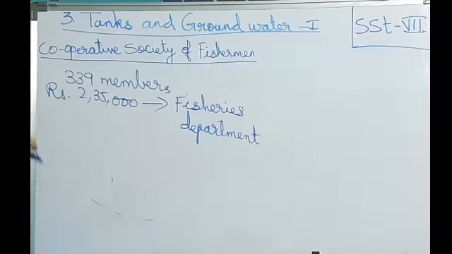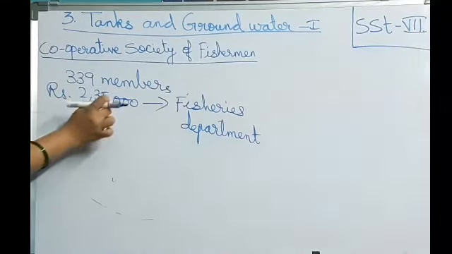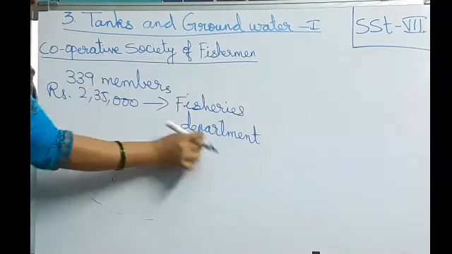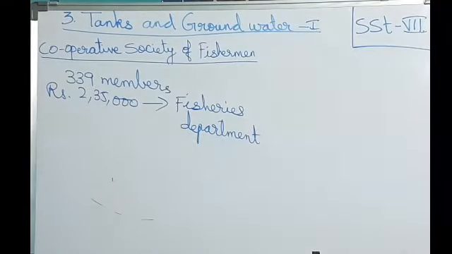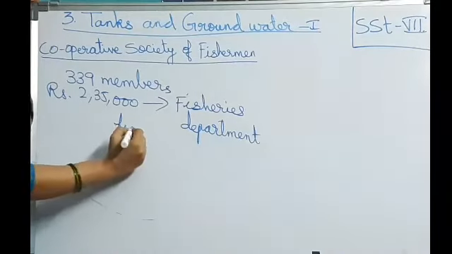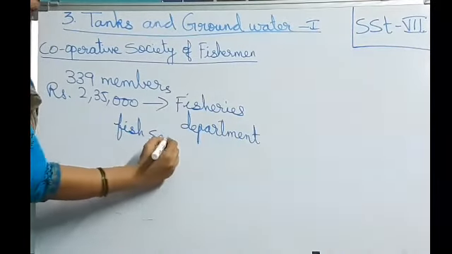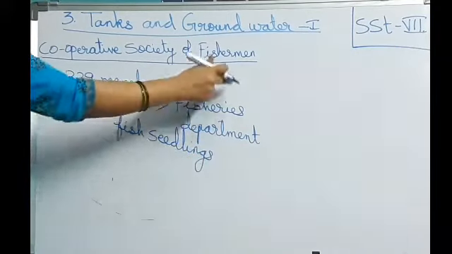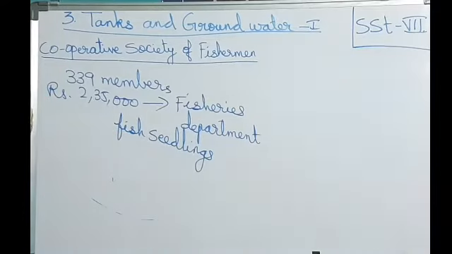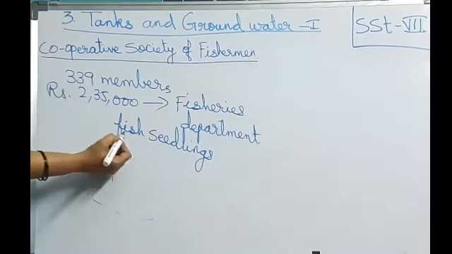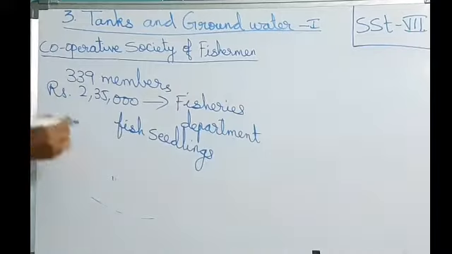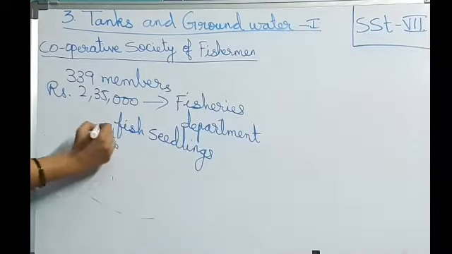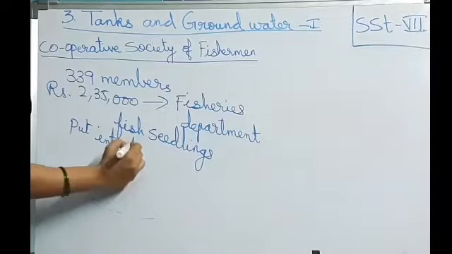Here is a question, students. Why did they pay 2,35,000 to the Fisheries Department, do you know? For fish seedlings. If they pay this amount, the Fisheries Department will give the baby fishes or eggs of the fish to the cooperative society members. They will take these fish seedlings and put them into the tank, students.